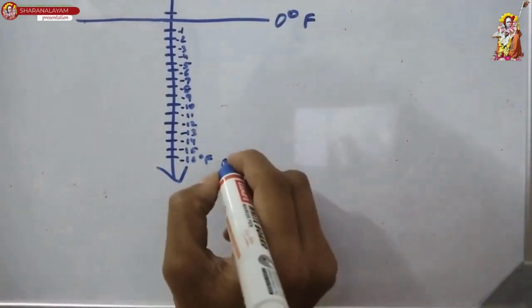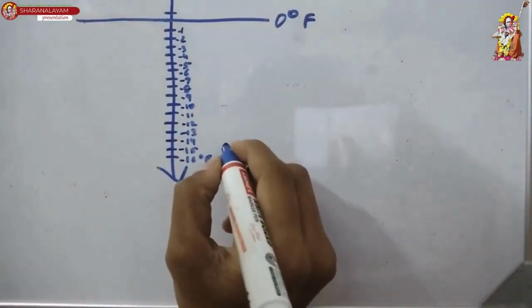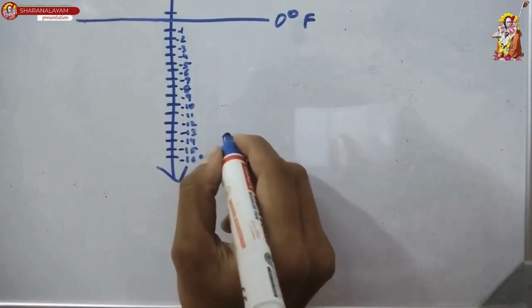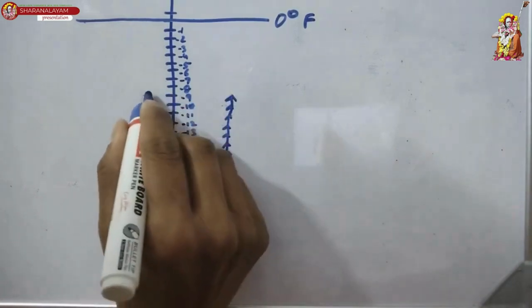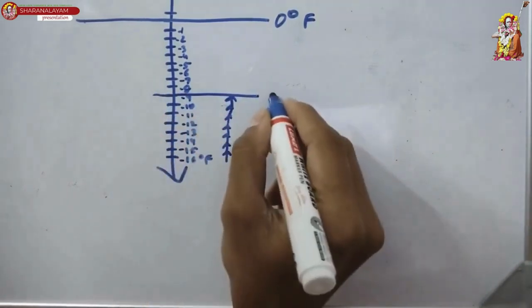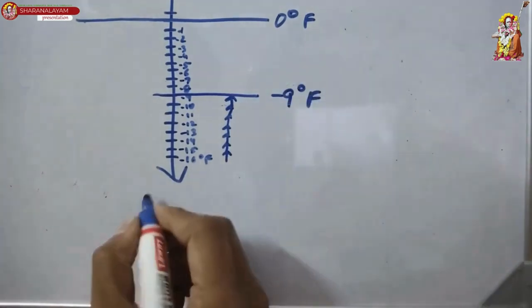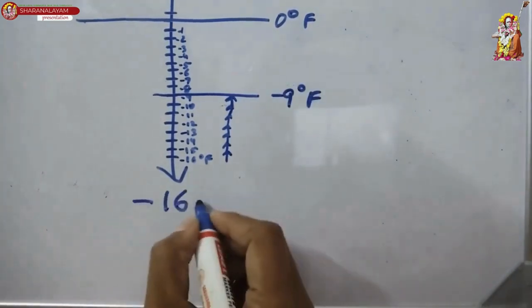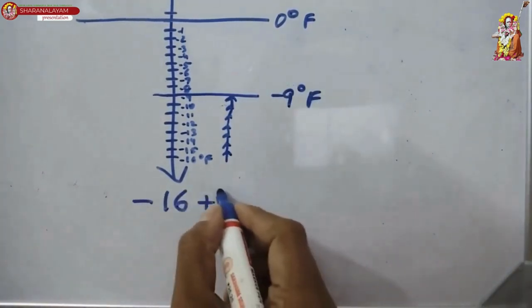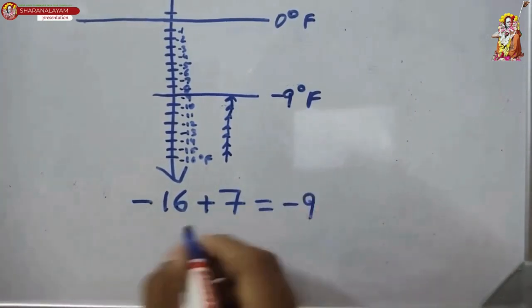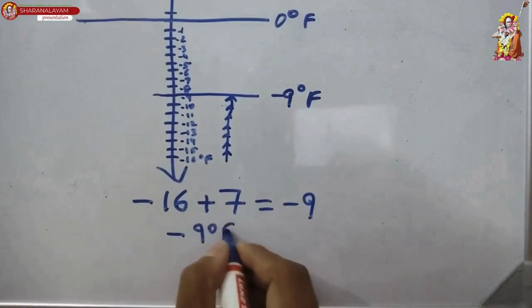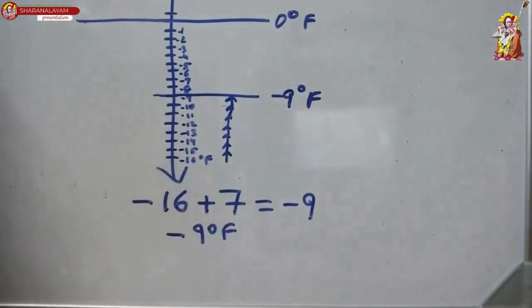We have to take 7 steps upward, right? 1, 2, 3, 4, 5, 6, 7. Where does the 7th step lead to? Minus 9 degrees Fahrenheit. See, minus 16, and we have to take 7 steps upward. That will give us minus 9. So the answer is minus 9 degrees Fahrenheit. Okay.